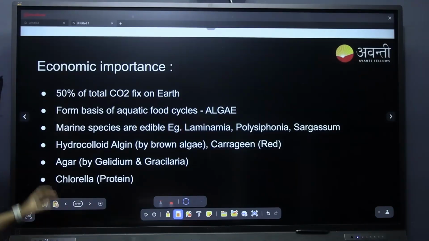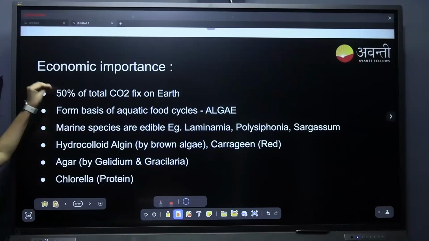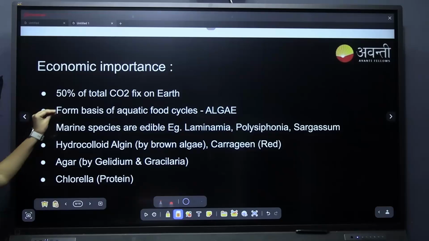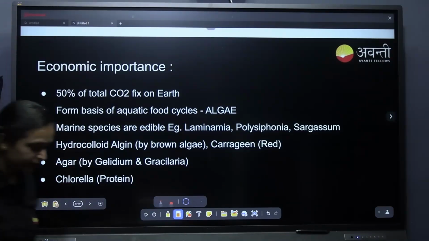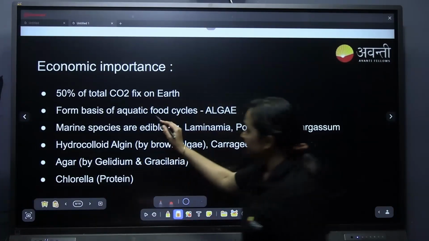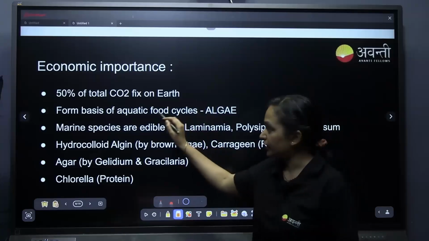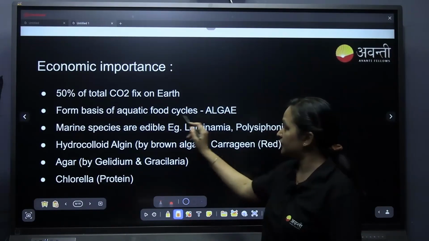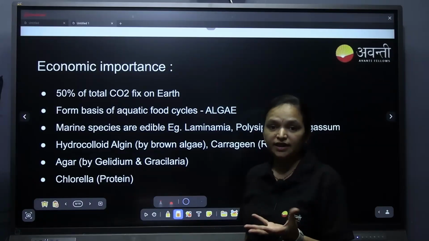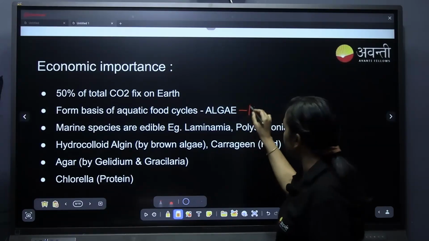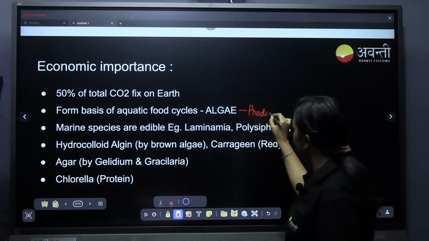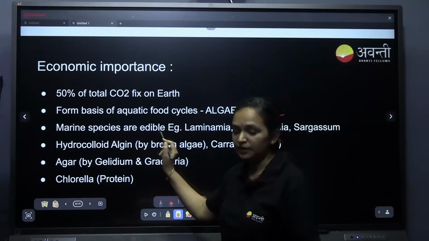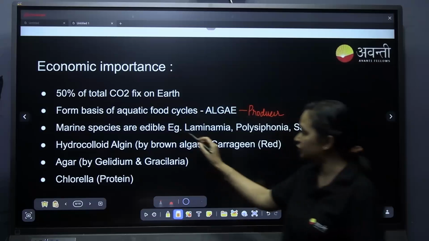Yes, economic importance. Algae fix 50% of the total carbon dioxide on the earth, and they form the basis of the aquatic food cycle. Why? See here, anyway, it is a phototrophic organism, right? Which means it is the starting of the food cycle, that is, a producer. Algae is a producer, and marine species are edible for us to eat.